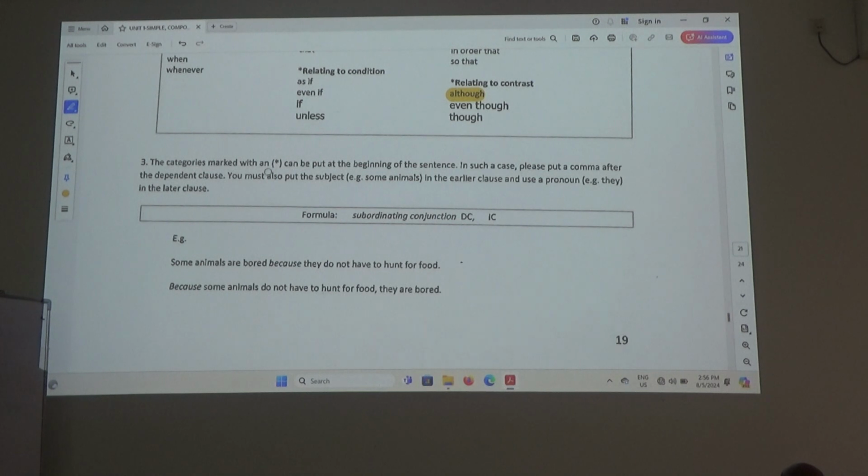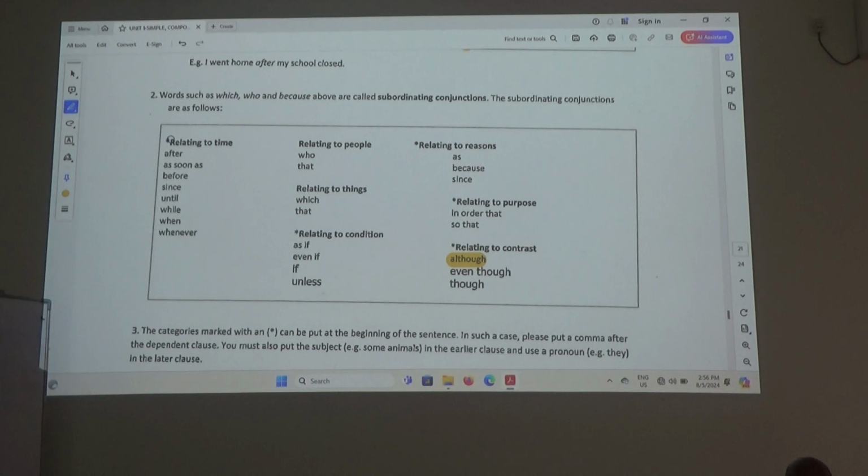The categories marked with an asterisk can be put at the beginning of the sentence. Okay, they can be put at the beginning of the sentence. In such a case, please put a comma after the dependent clause. That's why I said, although JJ was sick, comma, he still came to class. If you put the independent clause in front, JJ came to class although he was sick. No comma.